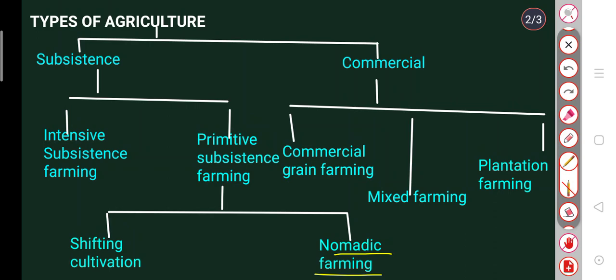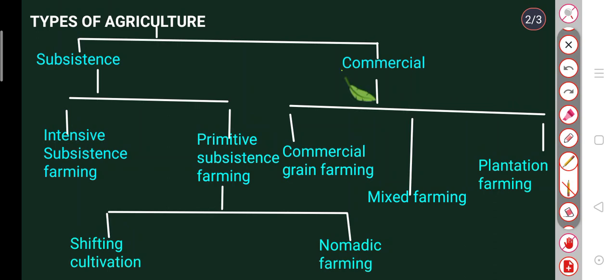Now there is also transhumance. What is transhumance? Transhumance is the practice of moving livestock from one grazing ground to another in a seasonal cycle, typically to lowlands in winter and highlands in summer. These herders live in tents and temporary dwellings at different places because they are nomadic, like the Banjaras. The animals reared here, like the yak, camel, goat and sheep, provide milk, meat, wool and hide for the herds and the families. Now we have covered all of subsistence farming.